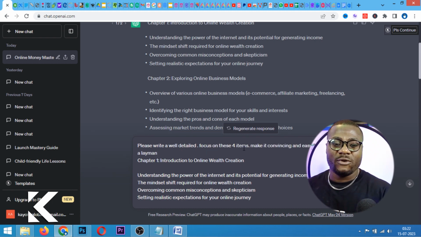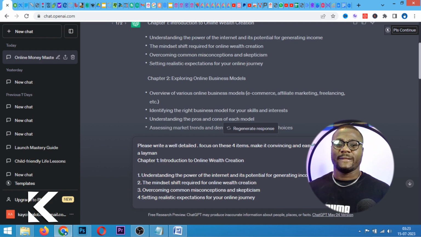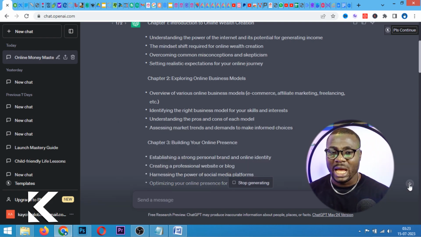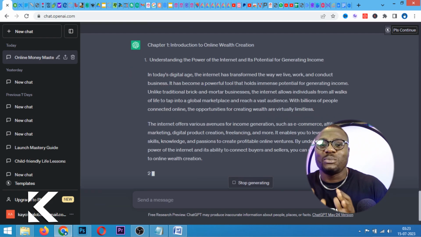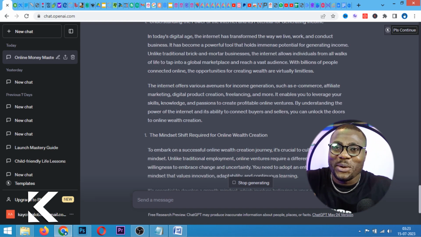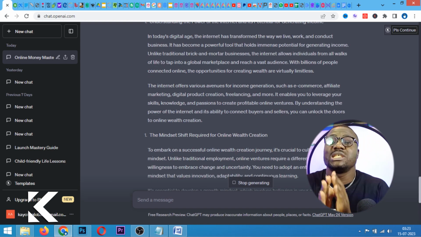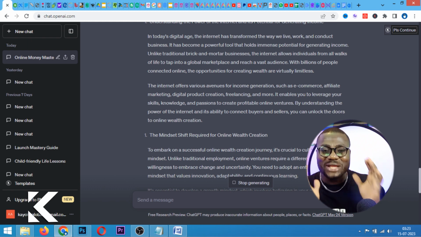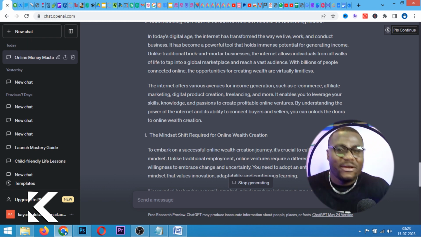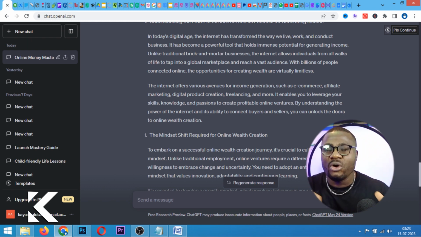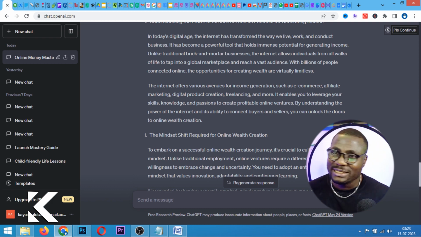Focus on these 4 items. Make it convincing and easy to understand to a layman. I'm not going to number them. Enter. Okay, and watch the magic. Now I'm going to wait for it to write this book chapter 1 for me, which is the introduction. And can you see the magic, guys? Everything is clean and pure, no mistake, and just as easy as it is.